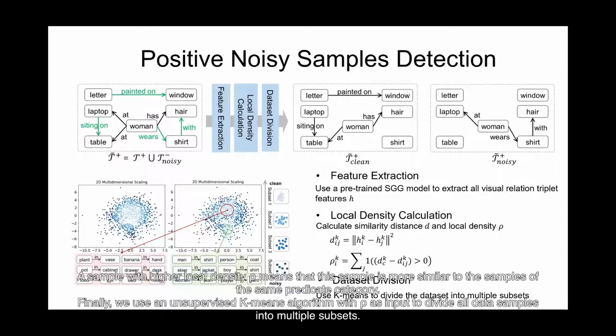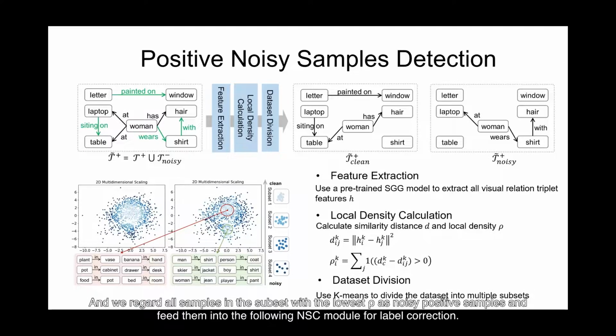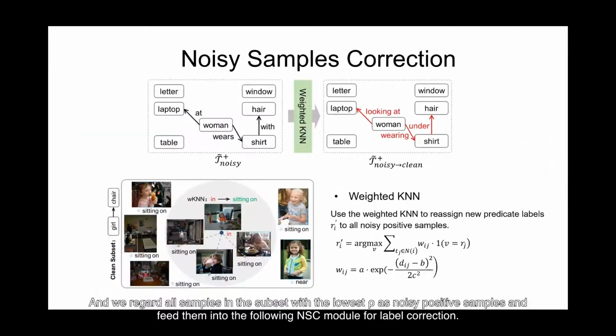DC. A sample with higher local density rho means that this sample is more similar to the samples of the same predicate category. Finally, we use an unsupervised k-means algorithm with rho as input to divide all data samples into multiple subsets, and we regard all samples in the subset with the lowest rho as noisy positive samples and feed them into the following NSC model for label correction.